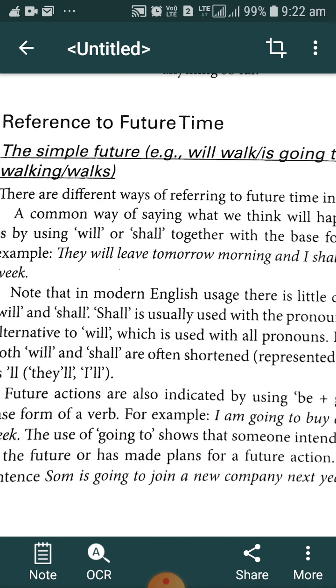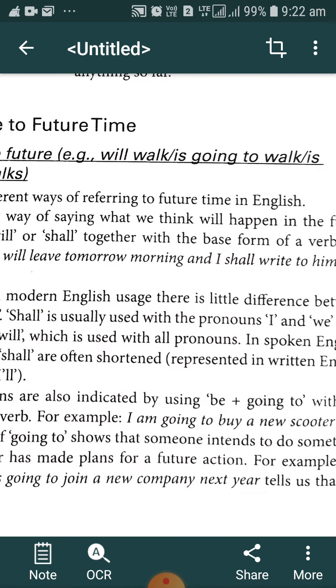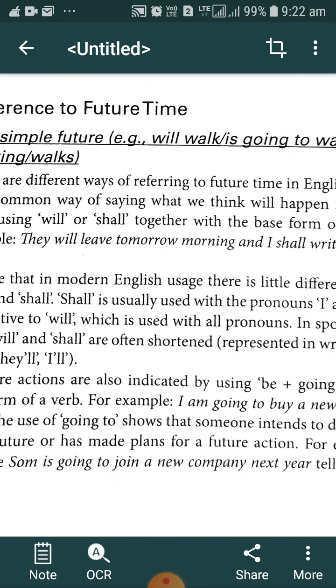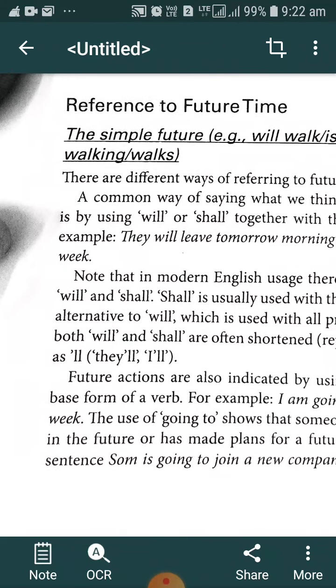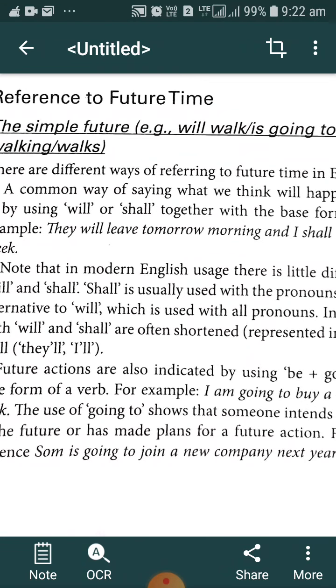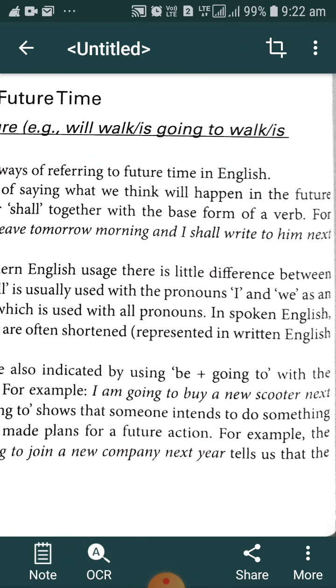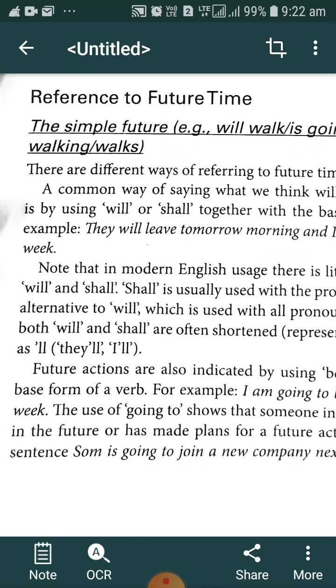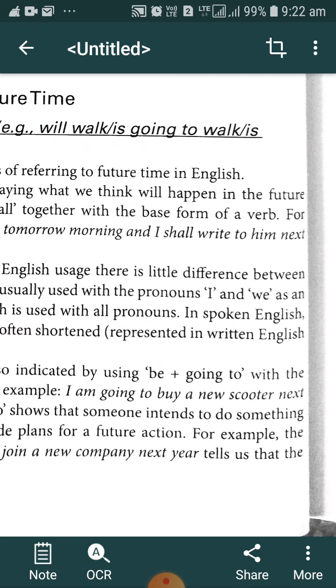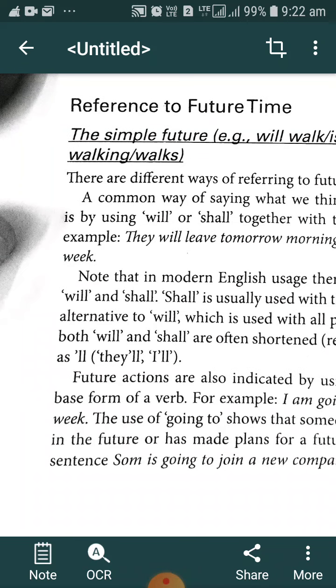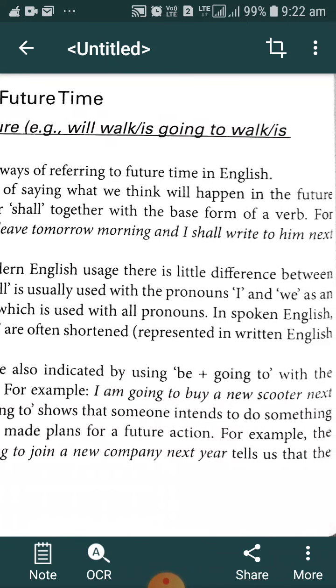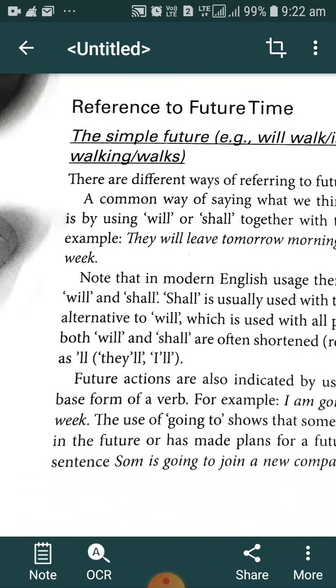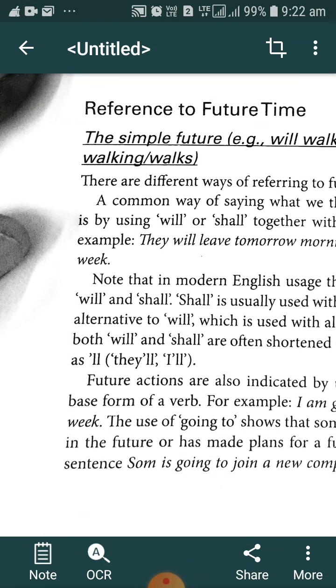Note that in modern English there is little difference between will and shall. Shall is usually used with the pronouns I and we as an alternative to will, which is used with all pronouns in spoken English. Both will and shall are often shortened, represented in written English as they'll, I'll. This type of shortened form is used in spoken English.